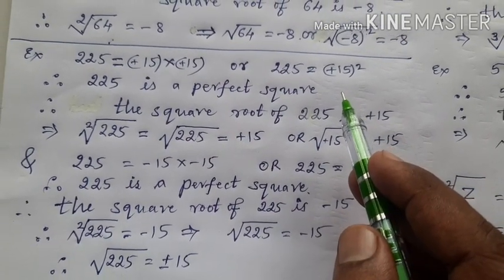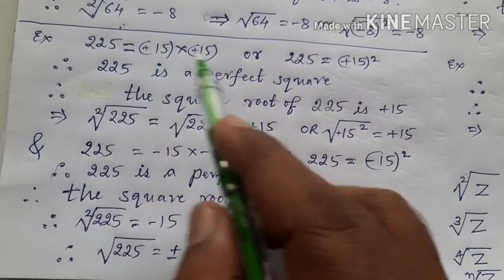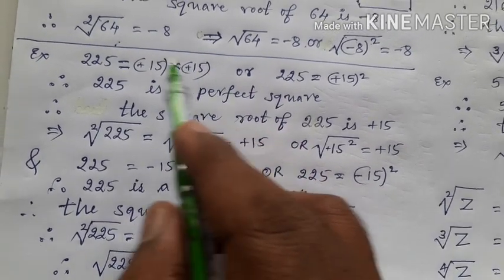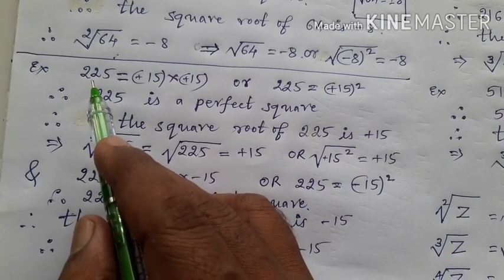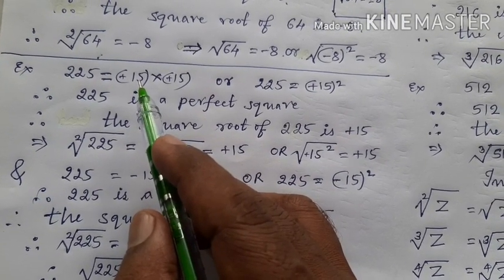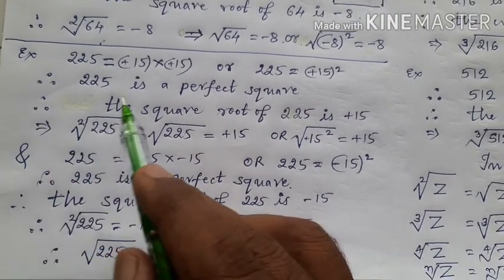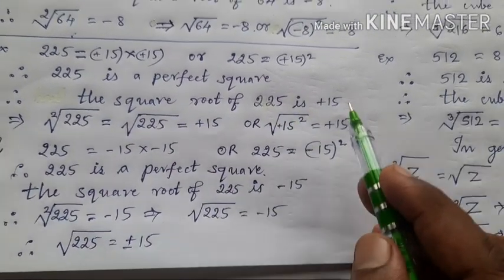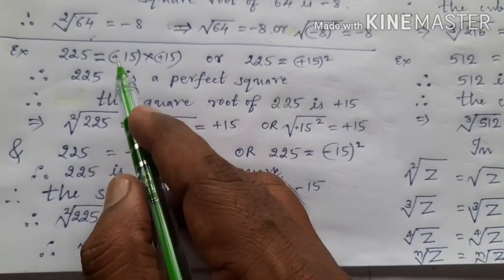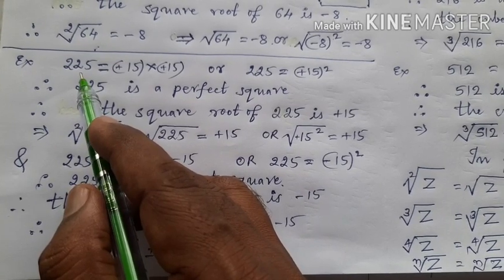My question is, to get this 225, which number is multiplied twice? 15 is multiplied 2 times to get the product 225. That is why this plus 15 is called the square root of 225. In statement form, I will write the square root of 225 is plus 15. It means this plus 15 is multiplied 2 times to get this 225, which is a perfect square.